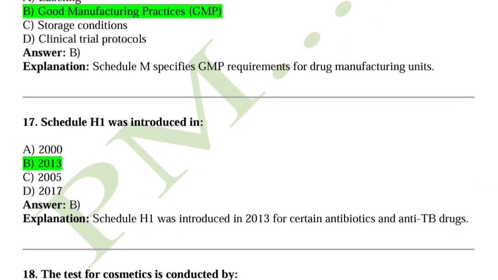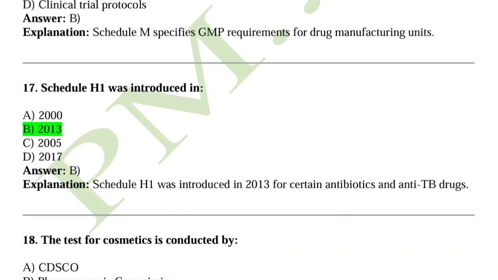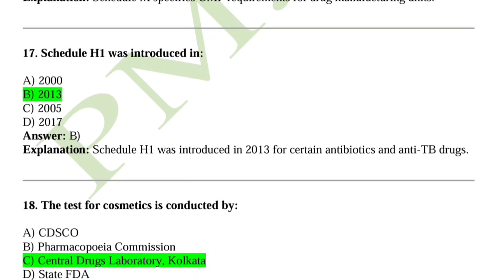Question number 17, Schedule H1 was introduced in? So Schedule H1 was introduced in 2013. It is for certain antibiotics and anti-TB drugs.